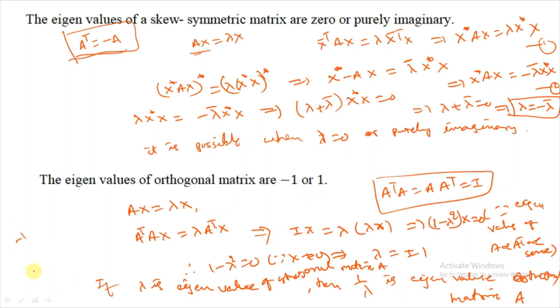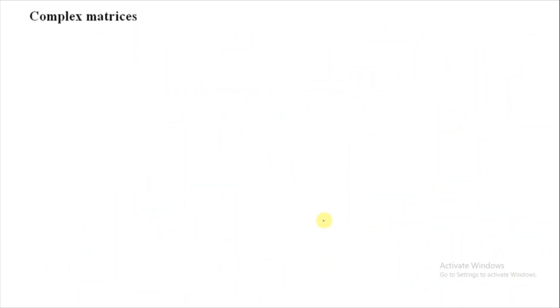If you take 1 by minus 1, again it's minus 1. If lambda is an eigenvalue of orthogonal matrix A, then the reciprocal is also an eigenvalue. The reciprocal of 1 is 1, and of minus 1 is minus 1. That means the eigenvalues of an orthogonal matrix are plus or minus 1.